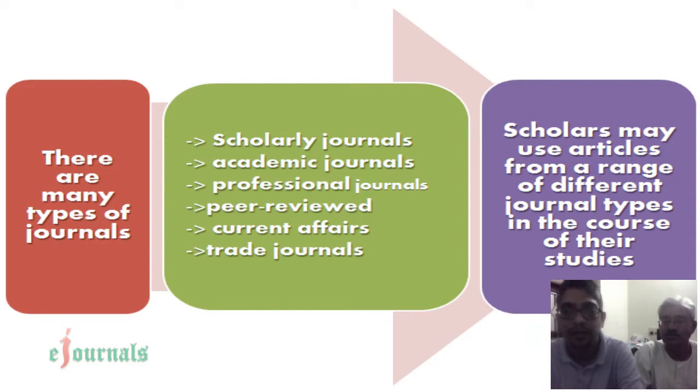And you also have current affairs and trade journals, which are non-peer reviewed. It doesn't need a peer review, because it itself is a review. You scholars may be using articles not necessarily from scholarly journals or academic journals. You can even get information relevant to your subject of study from current affairs or trade journals also. So you can start writing for all these types of journals in a short while.